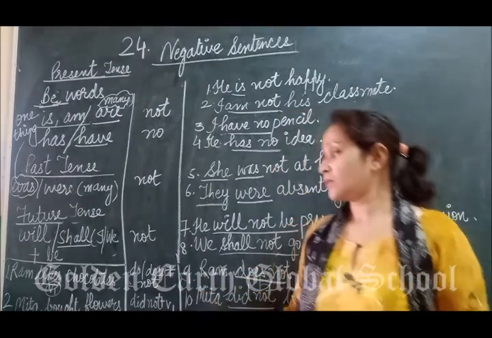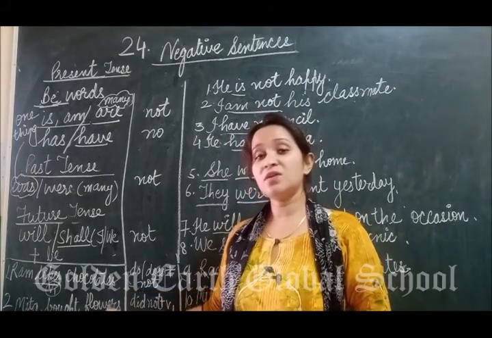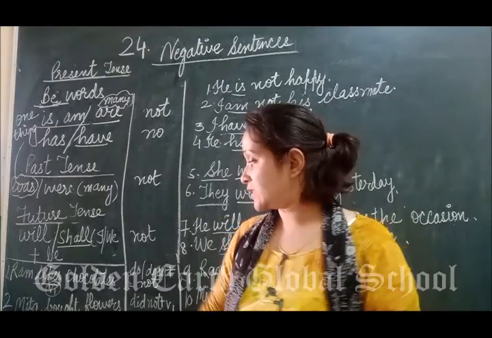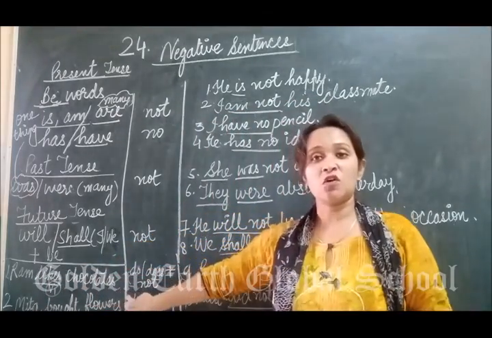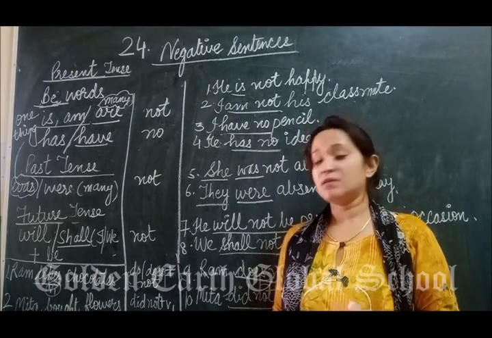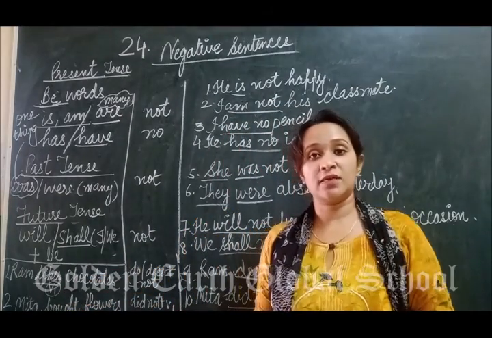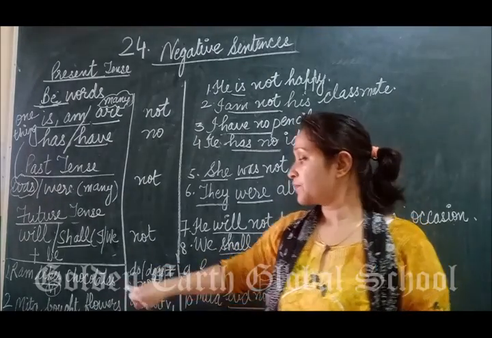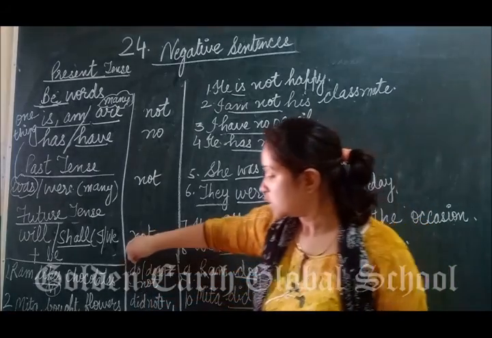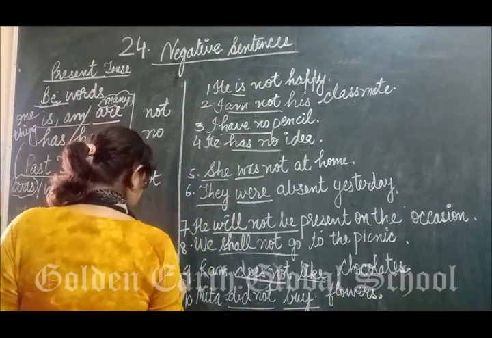Now students, as we have discussed tense in the previous sessions, whenever we read the first form of the verb in a sentence, for example, Ram likes chocolate, here we are talking about one person, and we have used the first form of the verb, that is like. Whenever we read the first form of the verb with s or es, we do use do or does plus not, plus the first form of the verb.